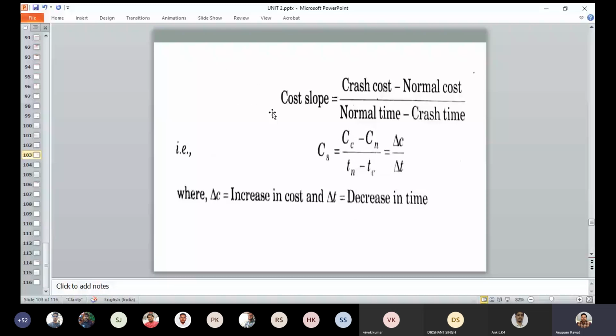Here, from this curve, the cost slope can be found out using this formula. Cost slope is equal to crash cost minus normal cost divided by normal time minus crash time. In short, you can write CS is equal to CC minus CN upon TN minus TC, or delta C by delta T. So delta C is the increase in the cost, and delta T is the decrease in the time.